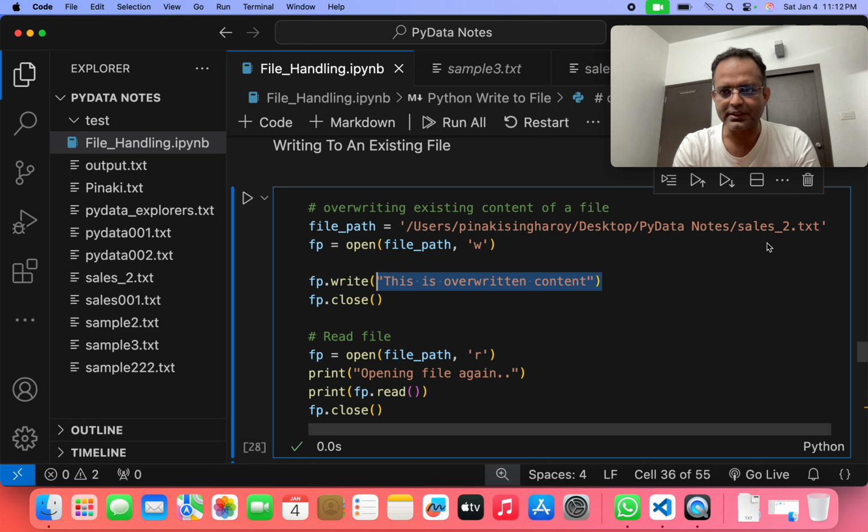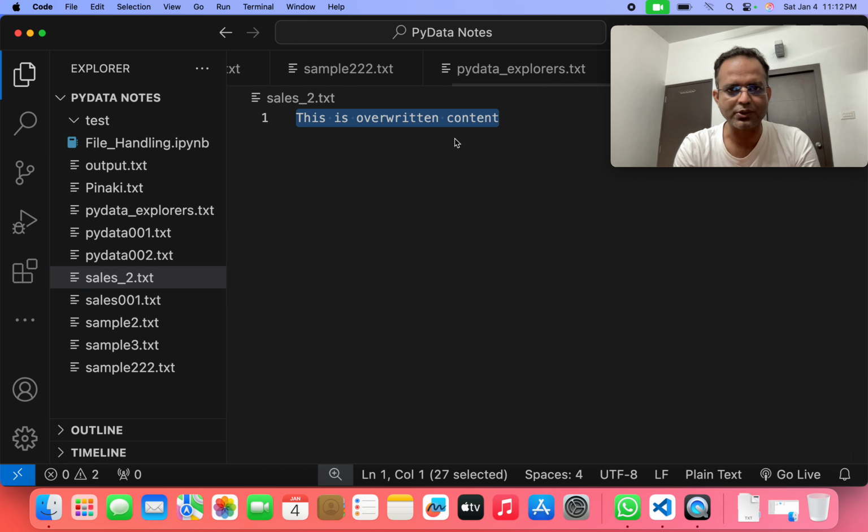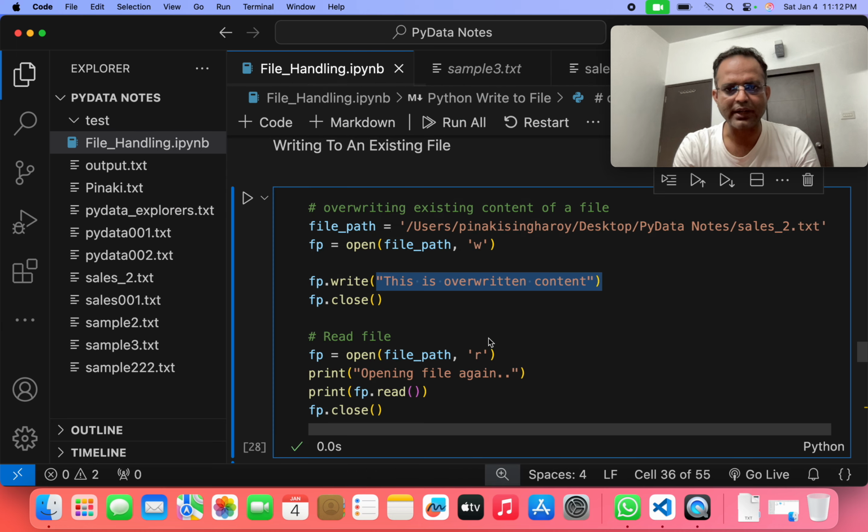How can we check that? We can check the sales_2.txt. Yeah, this is the overwritten content. In such a way, we can write anything, we can edit anything in any particular file.